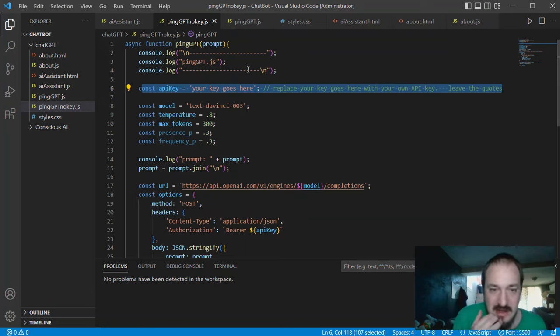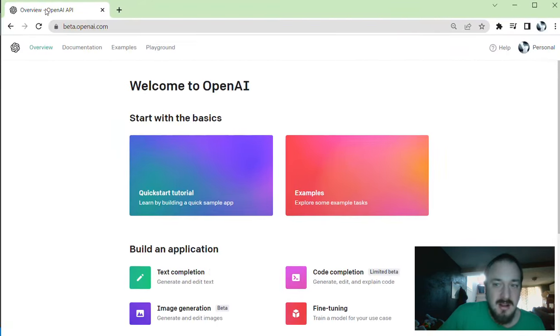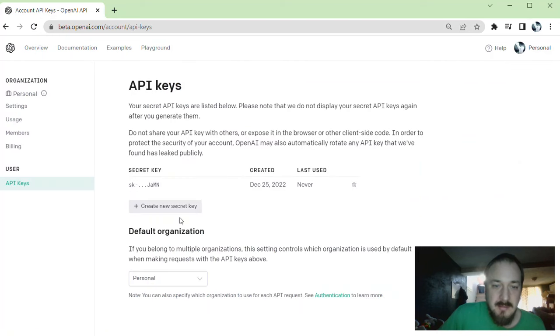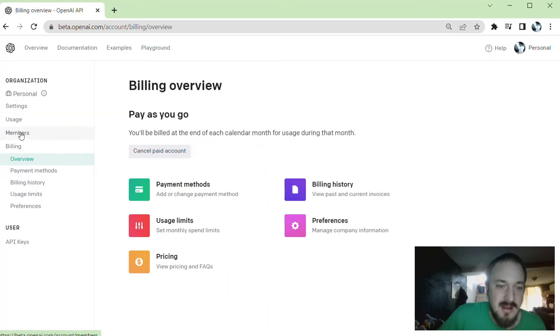When you first sign up, they give you $18 for free. I've been using it for almost a month now, and I'm only at like $12 used, just because you're using fractions of a penny. But yeah, you do have to have your own API key, and you get that at OpenAI.com. So you go over to OpenAI.com, you sign in, go to view keys, and it lets you create a new secret key. Once you've created that key, that's when they give you that $18 for free.